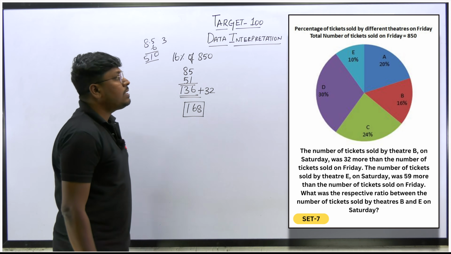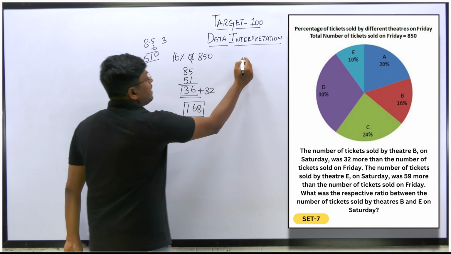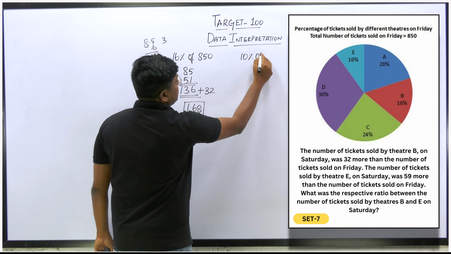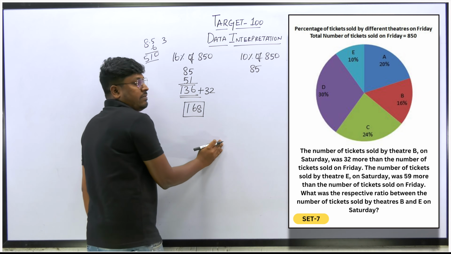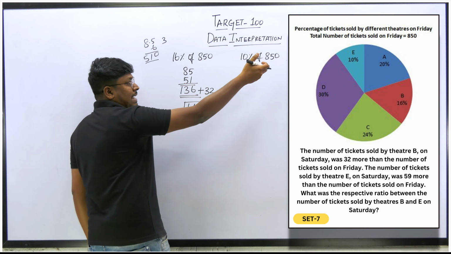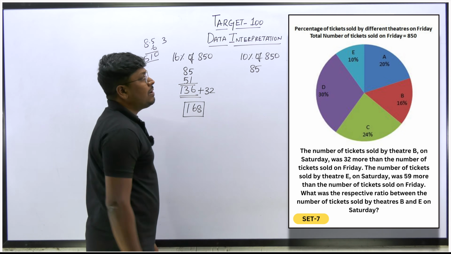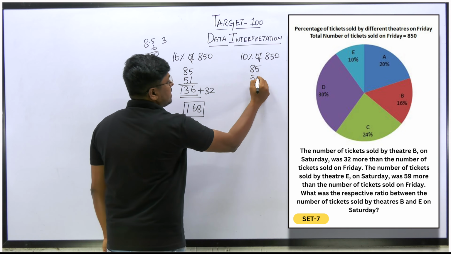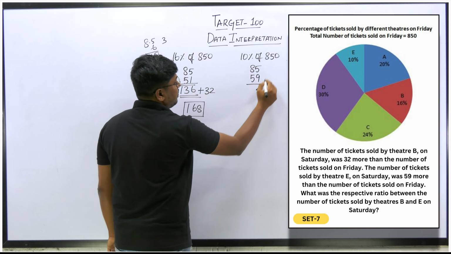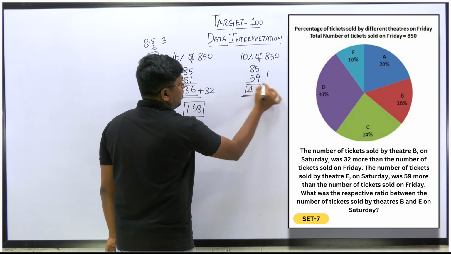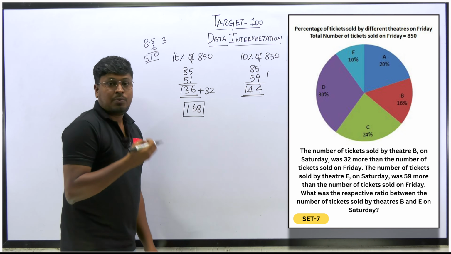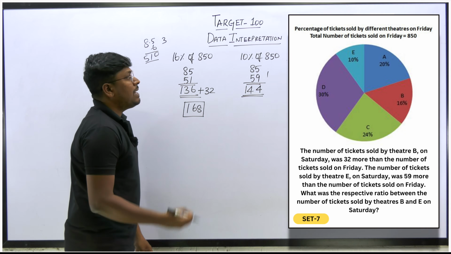Similarly for Theatre E, right? Theatre E is 10% of tickets sold. Out of 850, 10% will be 85. Now according to the question, on Saturday how many more tickets were sold? 59 more, so just add 59. So this will be 144. So 144 will be the total tickets sold on Saturday by Theatre E.